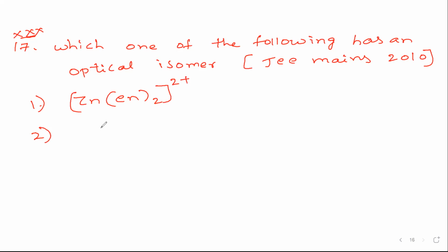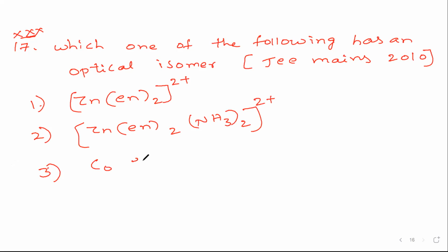Option 2 is zinc, en taken twice, NH3 taken twice, 2 plus. Option 3 is cobalt, en taken thrice, 3 plus.